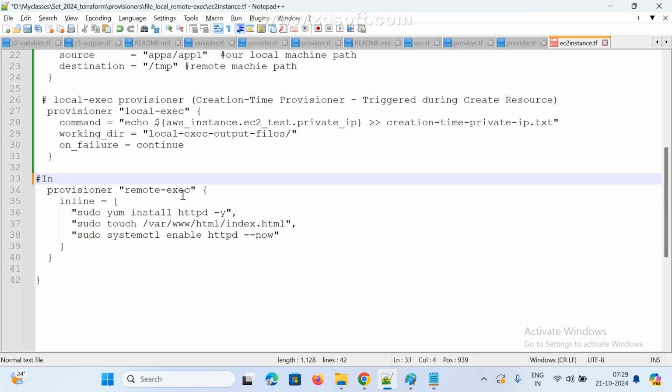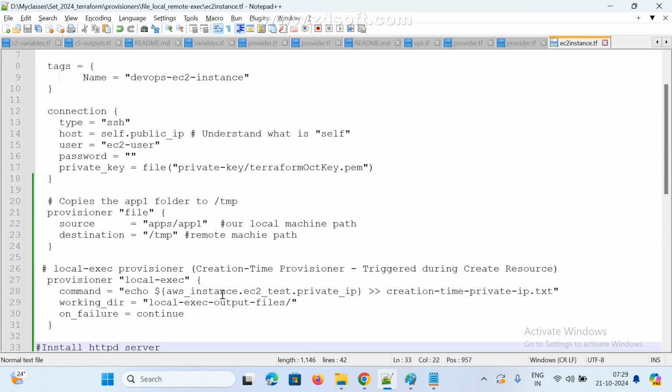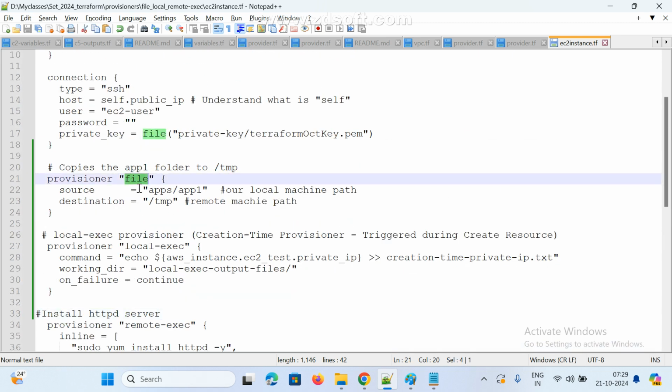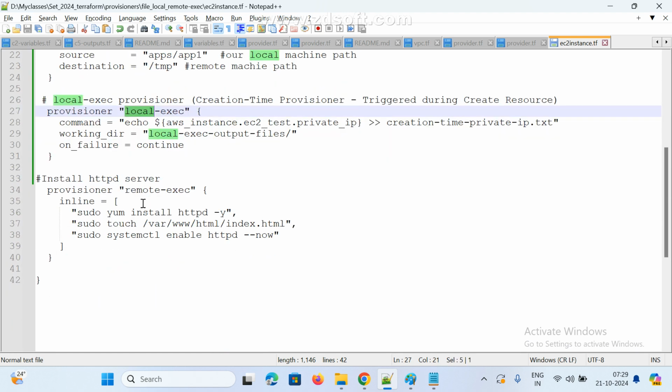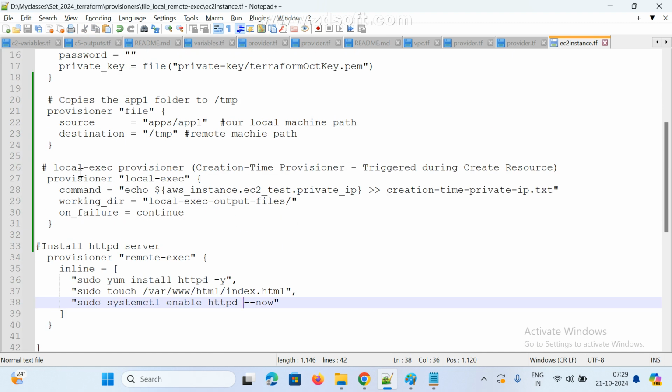What is installed? I am just installing the HTTP server, that's it. So now I am using three: this is the file provisioner, this is the local exec, and this is the remote exec. After the resource is created, it will run the script. After the resource is created, I am getting the IP address. This is also after the resource is created, I am copying this folder into the destination temp directory. We can check all these things. I hope it is clear, right? Anyone any doubt here, guys? Clear, sir. Okay, now very simple.